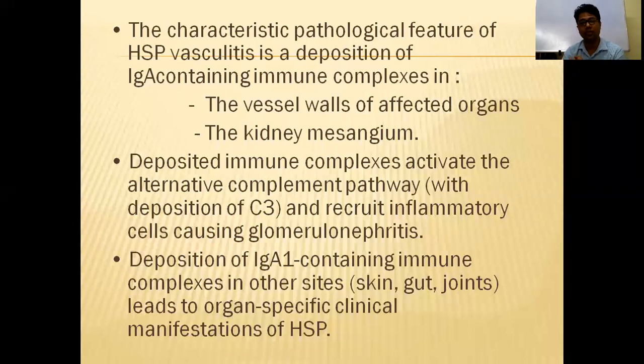Otherwise, you can also say it's a hypersensitivity vasculitis, because it is not directly due to inflammation from the bacteria. When there is inflammation of the throat, meaning upper respiratory infection, due to autoimmune disease, IgA, immunoglobulin A, will be pushed into the vessels. That causes vasculitis. So after infection of the throat, there is migration of neutrophils and monocytes to that area, and subsequently development of immunoglobulin A. The neutrophils reach the vessels, and there they cause neutrophilic necrotizing arteritis.